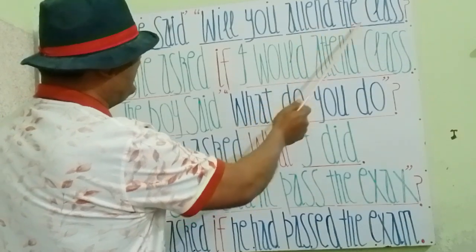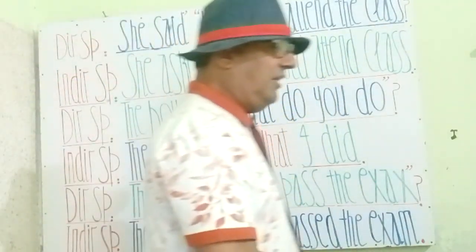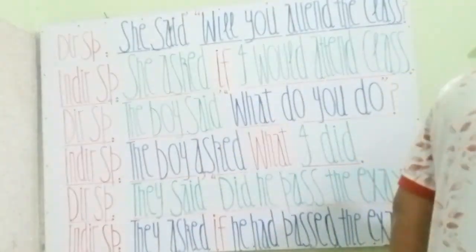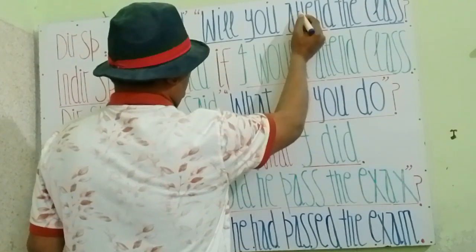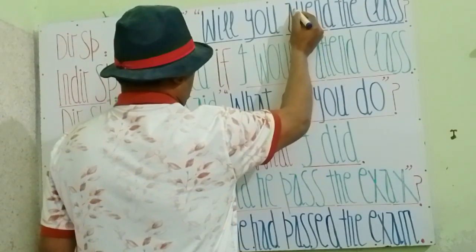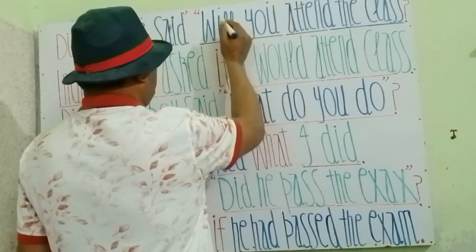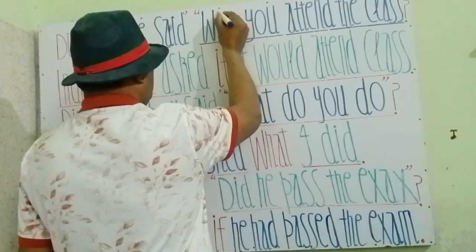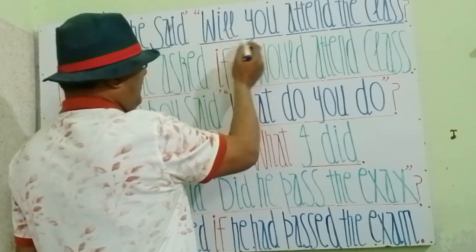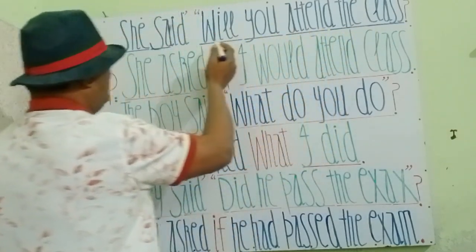Will you attend the class? Commas close, interrogative sign. Here see my students. Inside the commas, you see the future tense and an interrogative statement. Here see that it's the future tense, future indefinite, and this is an interrogative statement.